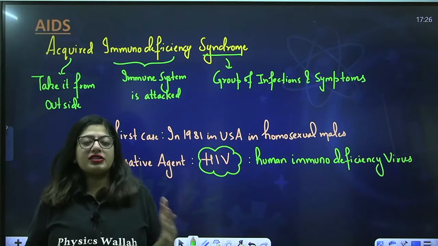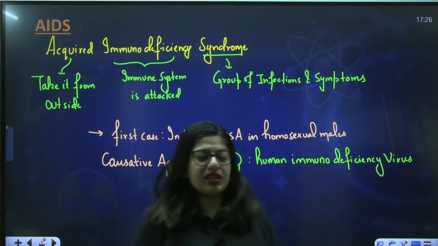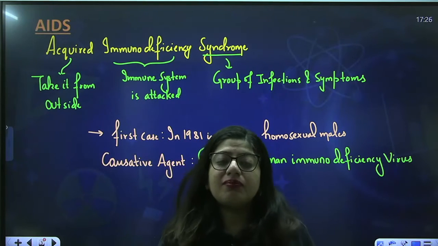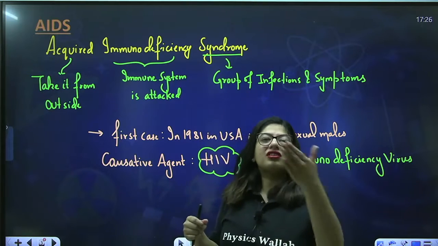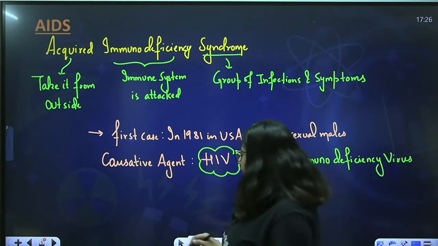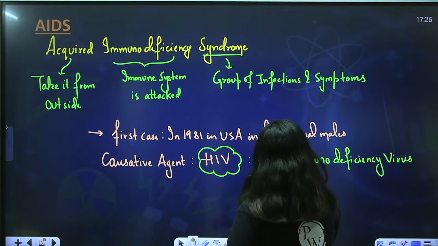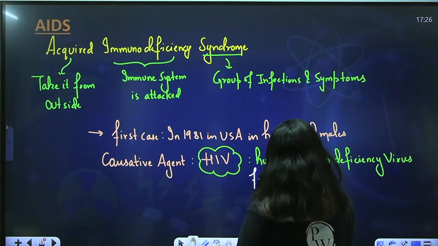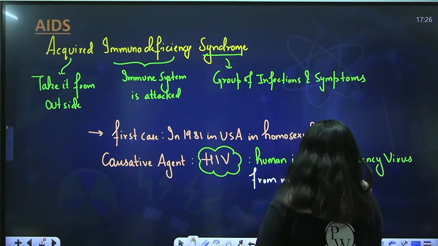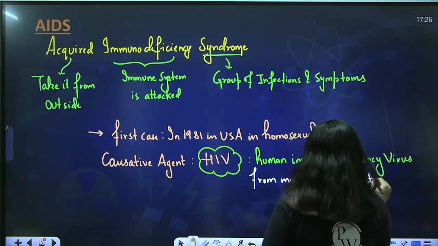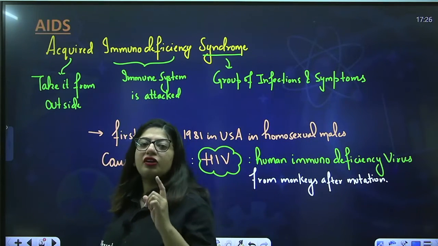So this virus was not a virus of humans from the early stages. This virus was seen in monkeys. From monkeys, after mutation, it entered into humans. So we got this virus from monkeys after mutation, right? Now, if I talk about this virus, this is a retrovirus.